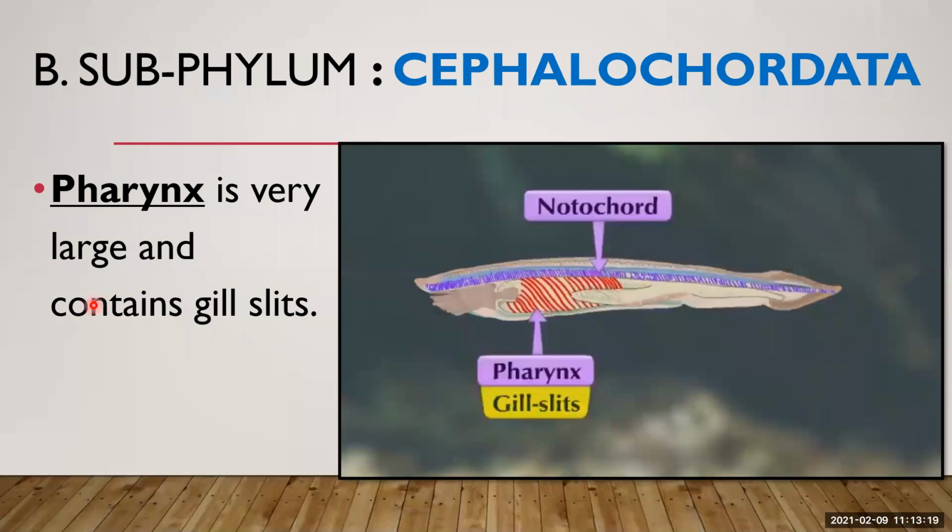The pharynx is very large and contains gill slits. Here you can see the pharynx is a large one and it contains the gill slits. Gills, what is the function of the gills? The function of the gills is respiration. Here also it performs the function of respiration. Slits, I told you, slits means opening, a long elongated opening. So here the pharynx is very large in the cephalochordates. The pharynx is large and contains the gill slits.